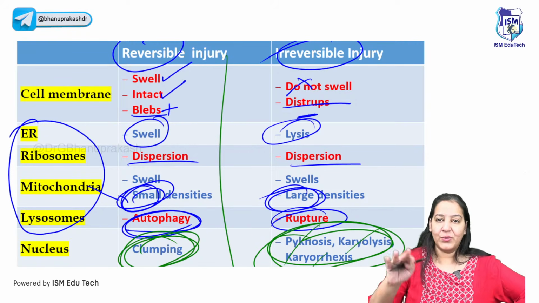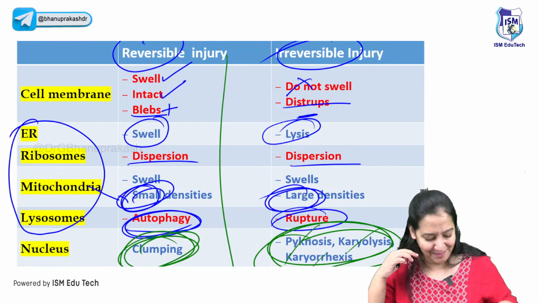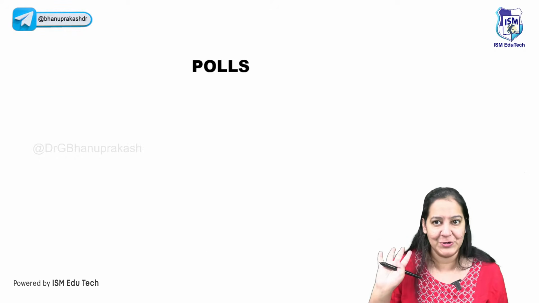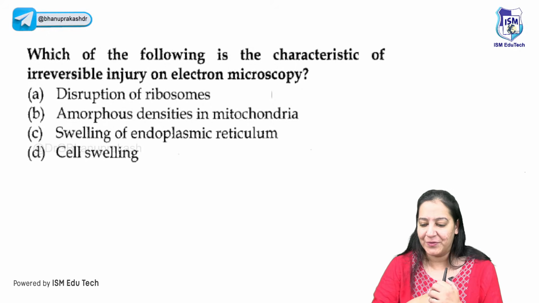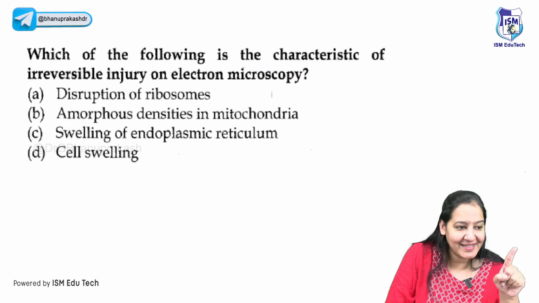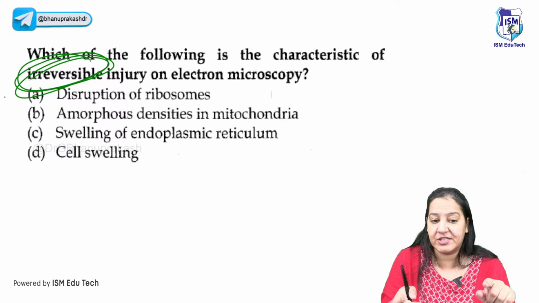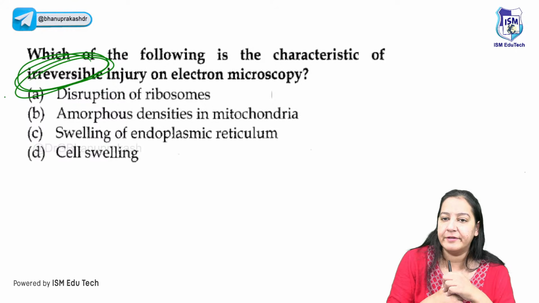Now based on this, you can solve any question based on cell injury. Everyone give me a thumbs up. We will solve some questions based on this concept. I guess everyone understood now. So please, can you help me in answering this question? Anyone among you? Which of the following is the characteristic of irreversible cell injury? I am asking which happens only in irreversible, not in reversible. What will be the correct answer here?